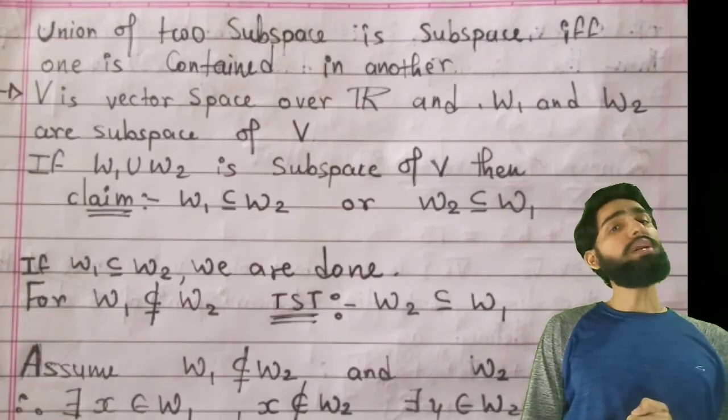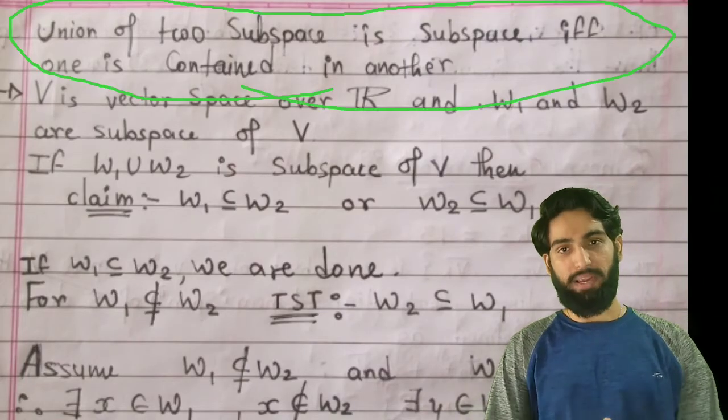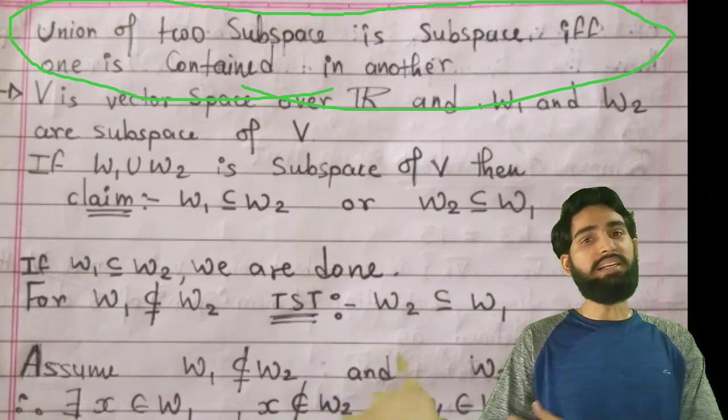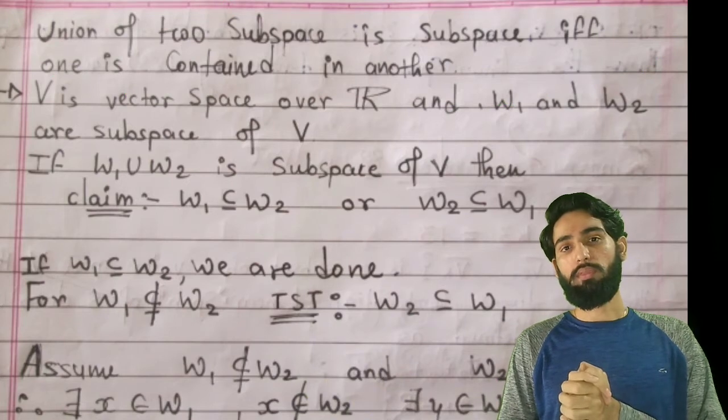So this is a trivial case under which the union of two subspaces is a subspace. In this lecture, we will be proving that this trivial case is the only case for the union of subspaces to be a subspace. That means we will be proving that the union of two subspaces is a subspace if and only if the one is contained inside the other one.